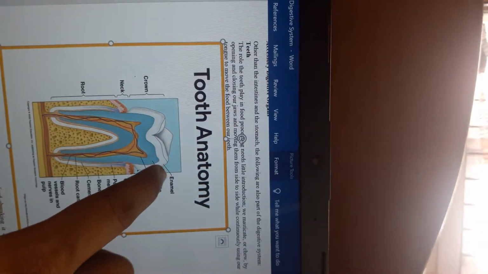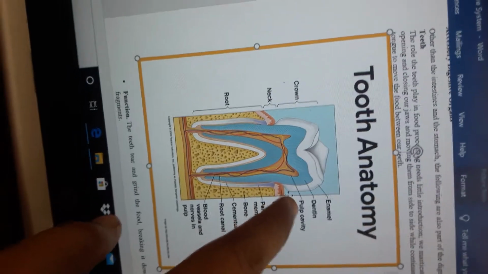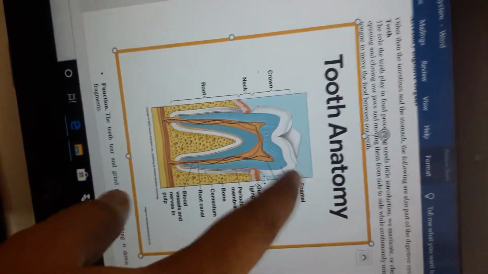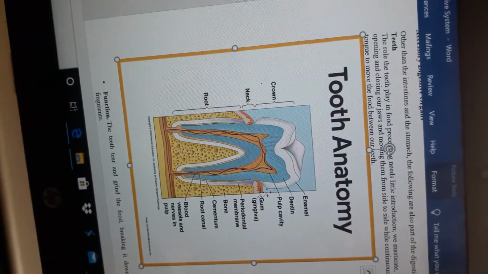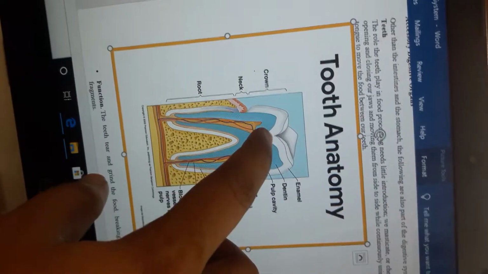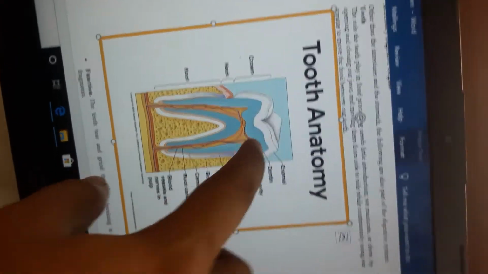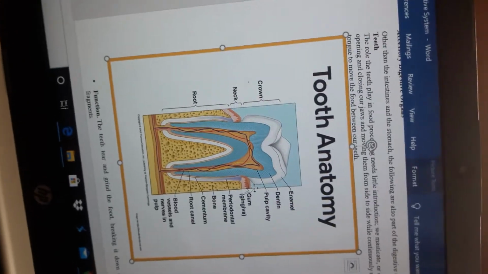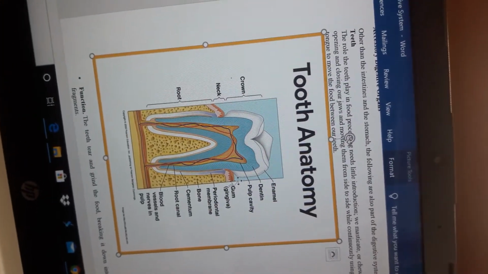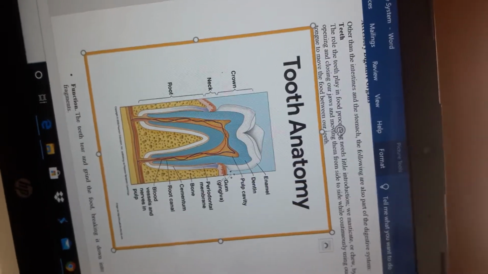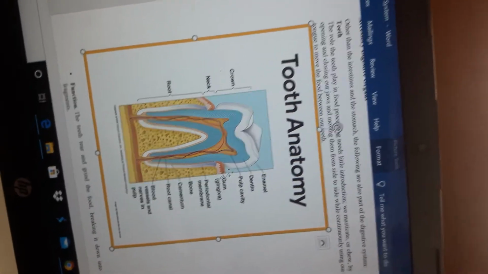It is due to the heavily absorbed calcium salts that enamel is the hardest part. And next, below the white part you see the blue color thing here, that we are calling dentin. Actually dentin is a bone-like material that underlies the enamel, present beneath the enamel, and forms the bulk of the tooth.